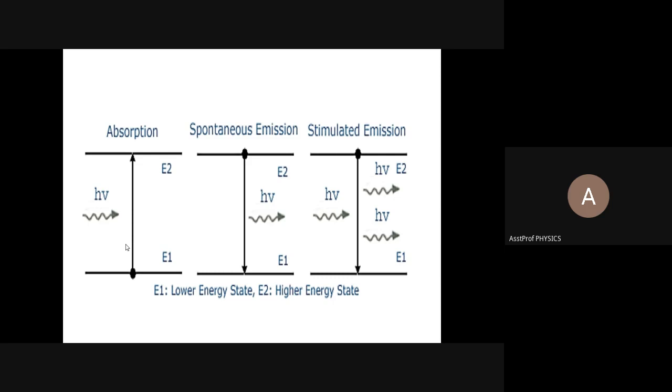So before you pass any energy to that tungsten filament, what is the position of the tungsten atoms? Are they in the excited mode or in the rest ground state mode? Rest ground state mode. Yes, rest.